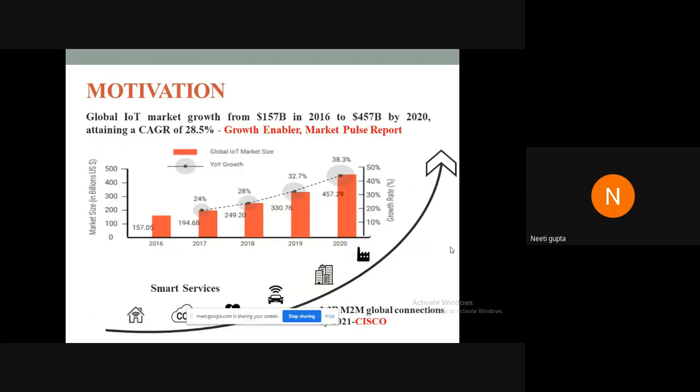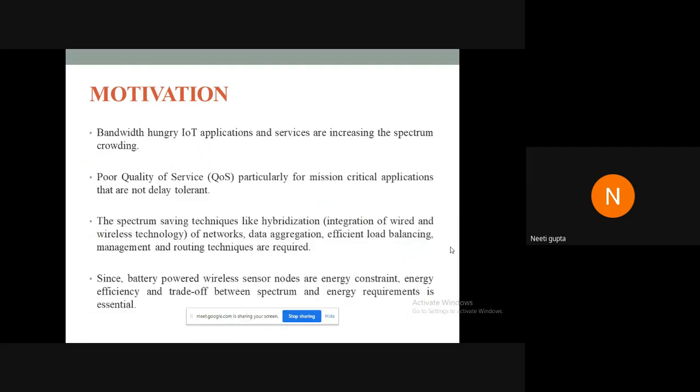The IoT applications and the number of connected devices are increasing at such a fast pace that we need to come up with solutions, we need to come up with tools and techniques that are more spectrum efficient, that are more bandwidth saving, that are more power saving as well. So this scenario where the applications are increasing, where the connected devices are increasing, but we have limited resources, that will sooner or later lead to poor quality of communication. And finally, we need to come up with better solutions.